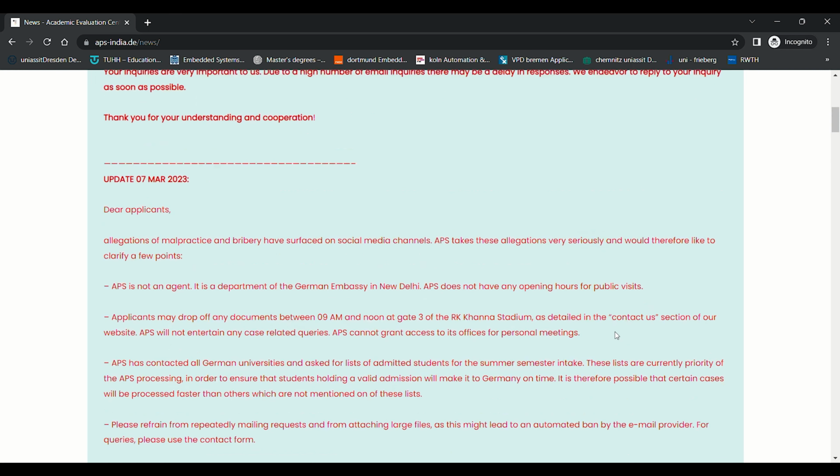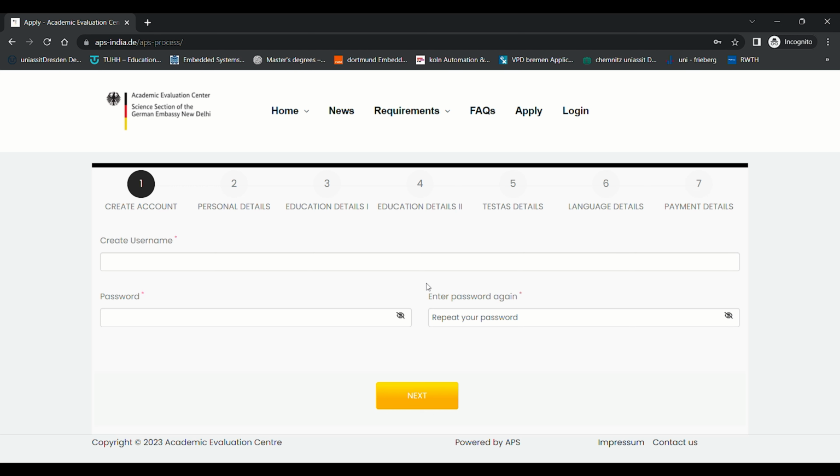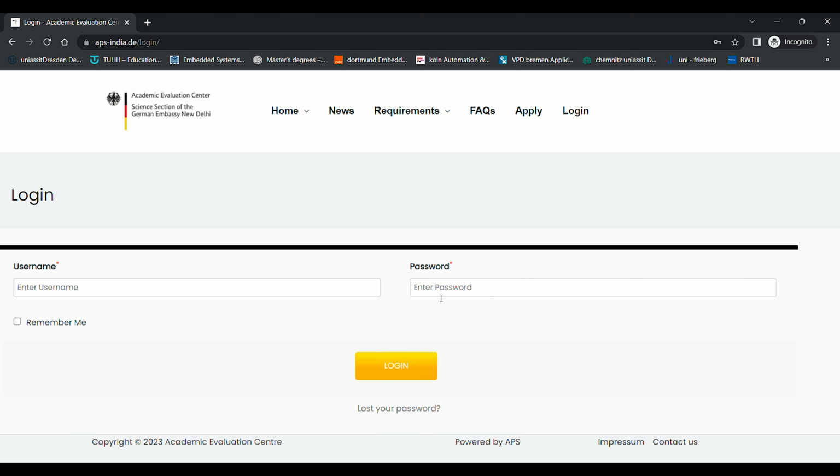Okay, so after that, you can see that there is an apply button and a login button present on this particular page. You have to select apply and not login, because you can log in only after you have registered in the particular portal. So after the registration process and the payment process, the username and password you've used during your registration, you can use those here and log in.